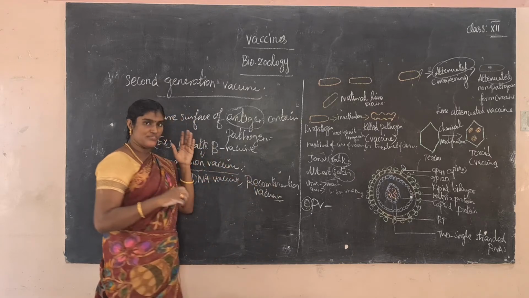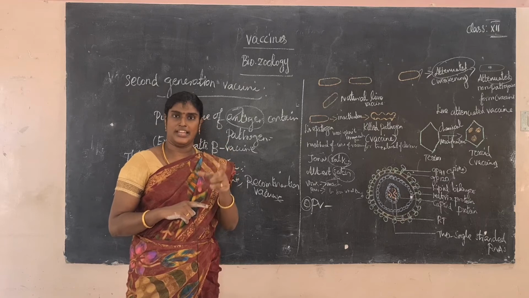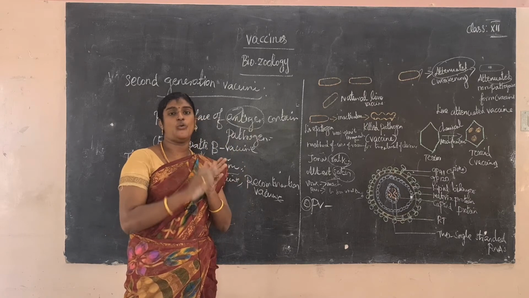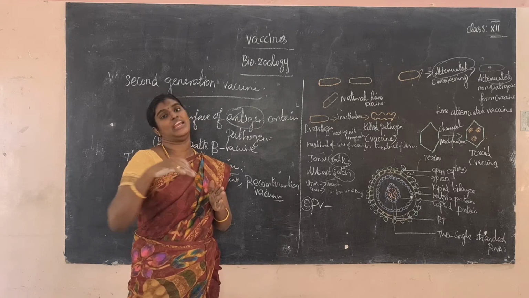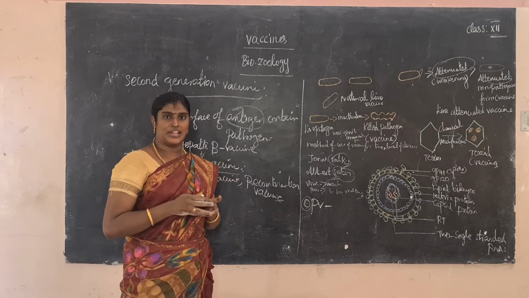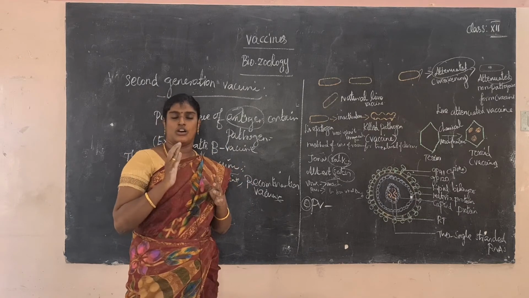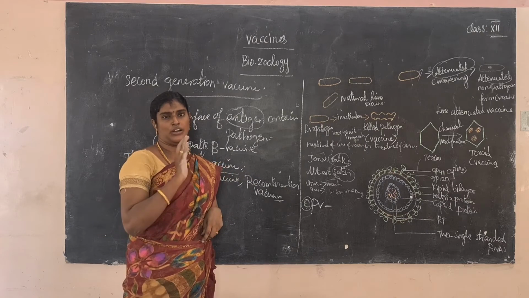First, what is vaccine? What is vaccination? Vaccination is a technique to develop immunity without any infection to the respective disease or particular disease. For example, BCG, which stands for Bacillus Calmette-Guerin, for tuberculosis. These are the best examples.